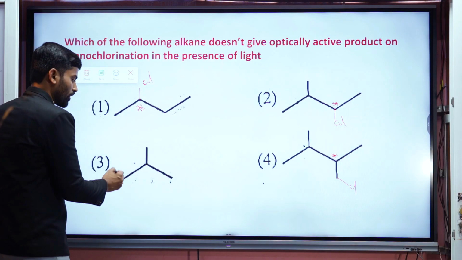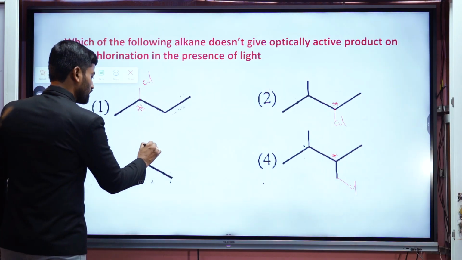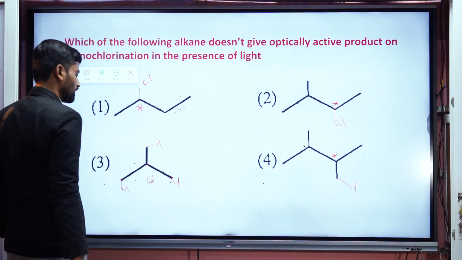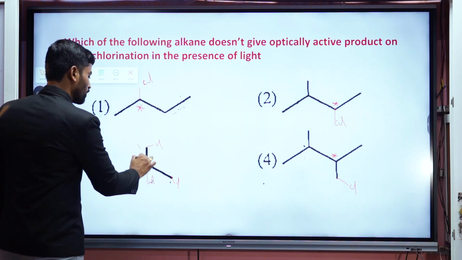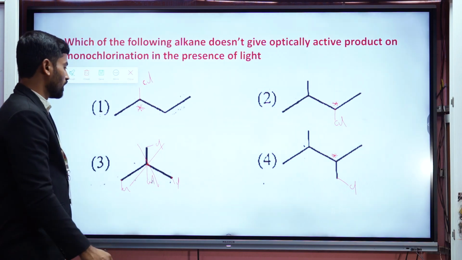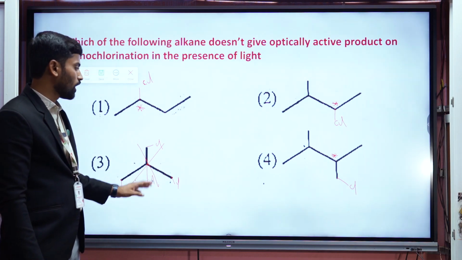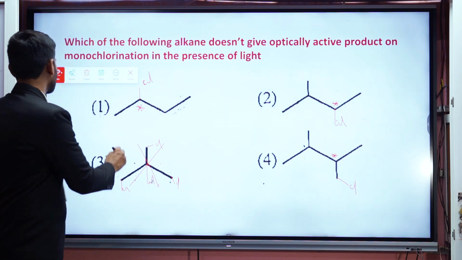But what about this compound, option 3 here? Wherever you keep the Cl here or here, and next one wherever keeping Cl here in monochlorination, this compound will not become optically active. After monochlorination, this compound will not have a chiral carbon. So this is the optically inactive compound. And next question.